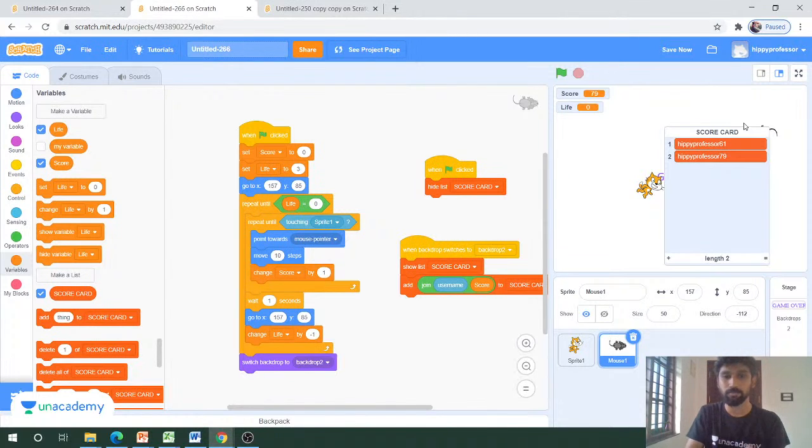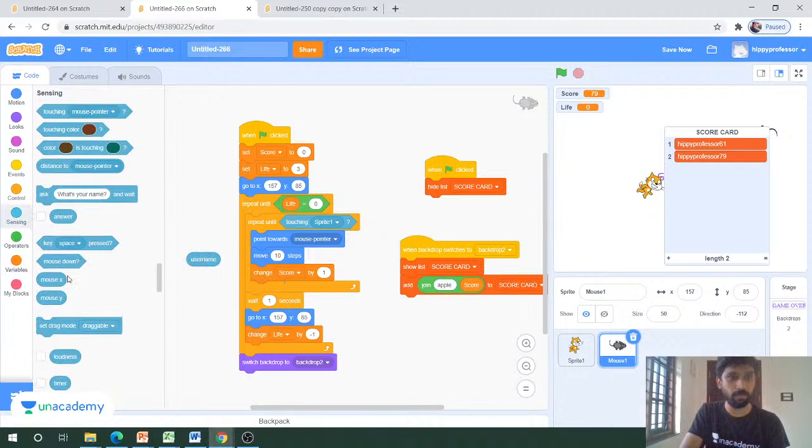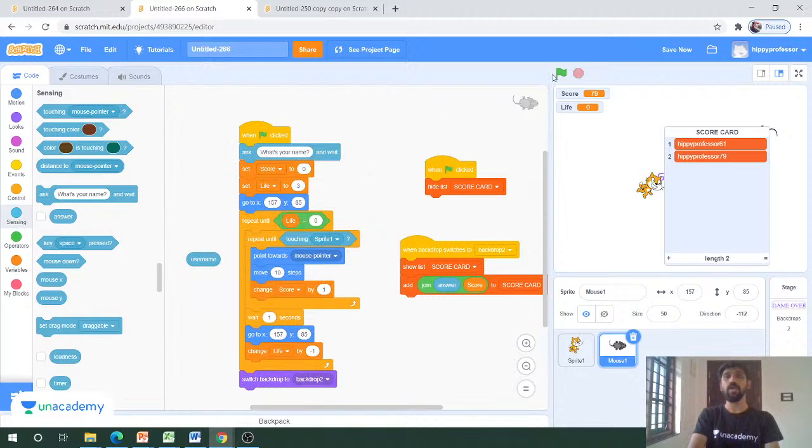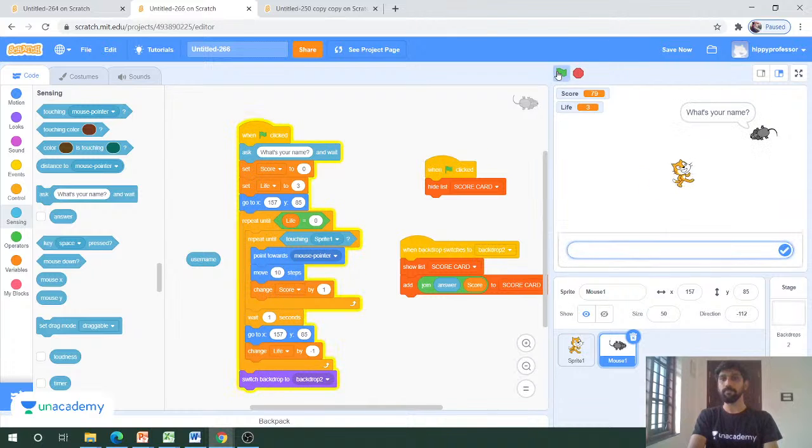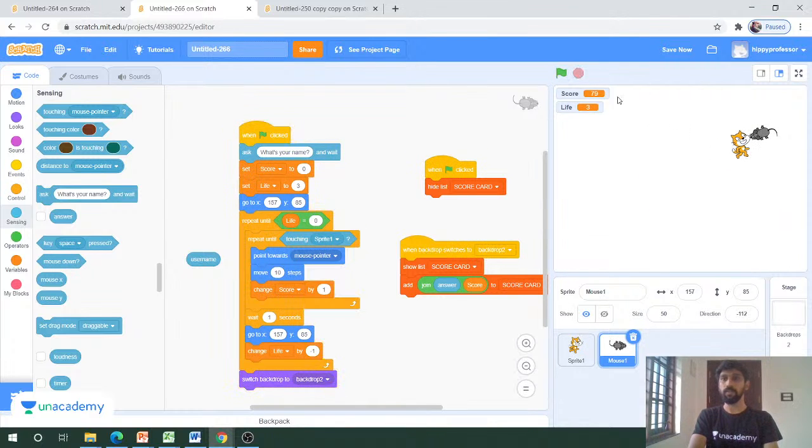So we will try to make some changes here. I will remove this one, and I will use an option called answer, and I will ask a question also: what is your name? Whenever we are starting the game, they will ask for a username.